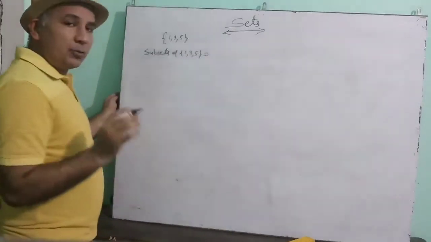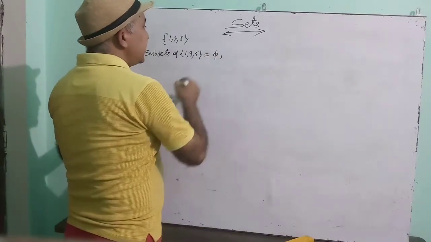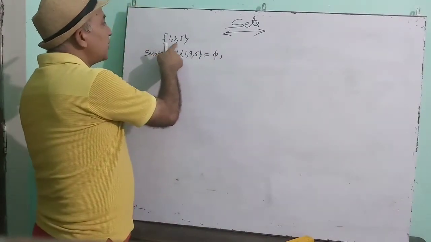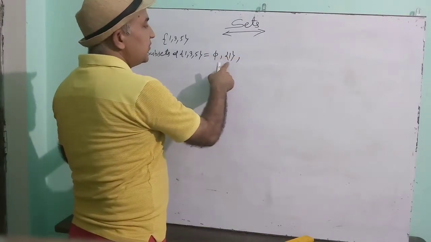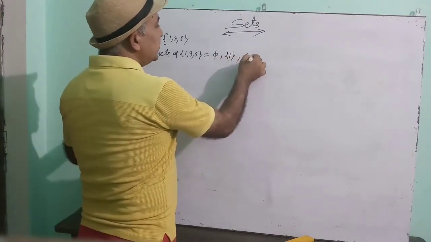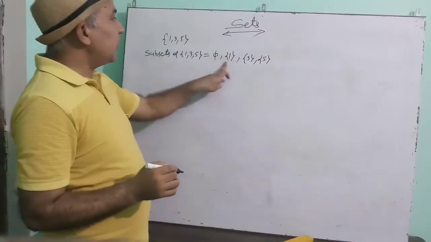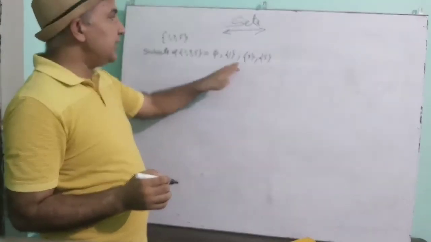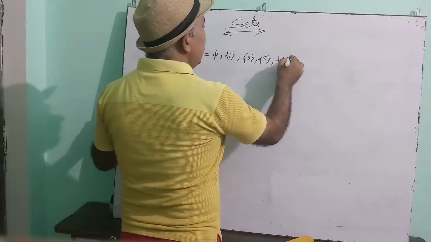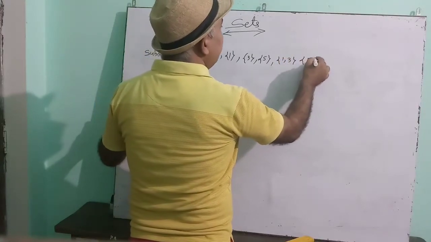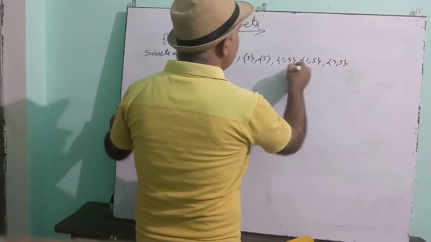So do you remember how to write the subsets? First you will write the empty set, then you will take one element each. If you take one element, then the set will be this one, then taking 3 and taking 5. If you take one element each and make a new set, then these will be your sets. Now take two elements: 1, 3; 1, 5; and 3, 5.